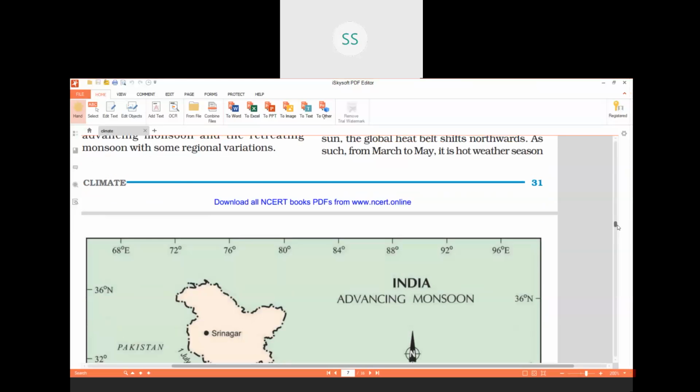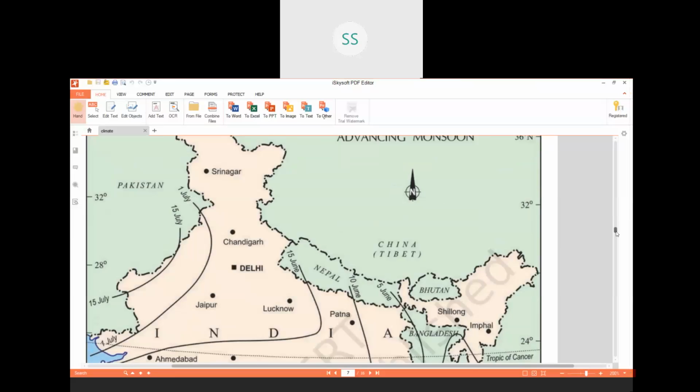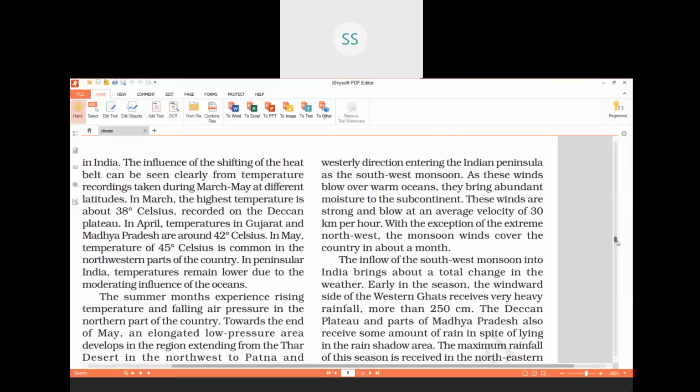This hot weather season also, we will do all the features or characteristics. The first characteristic of this is, first of all, in the months of especially March to May, it is very, very hot. In March, the highest temperature is 38 degrees Celsius on the Deccan Plateau. When it is hot weather season, children, even in the Deccan Plateau also it is very hot. It's hot in northern India as well as hot in the Deccan Plateau also.